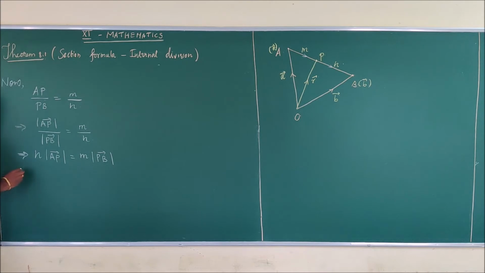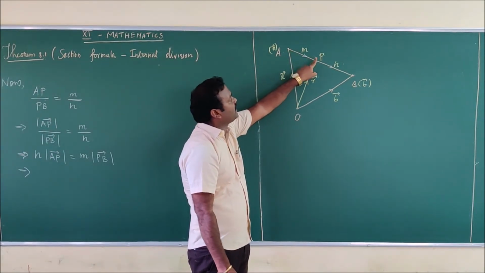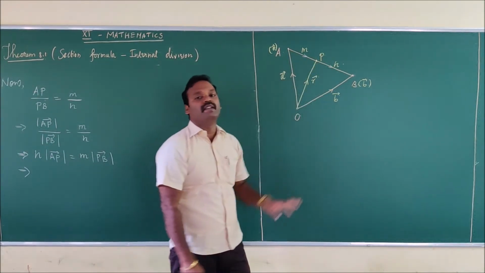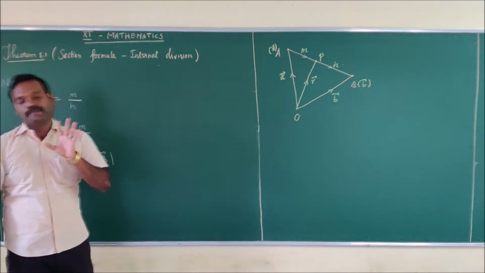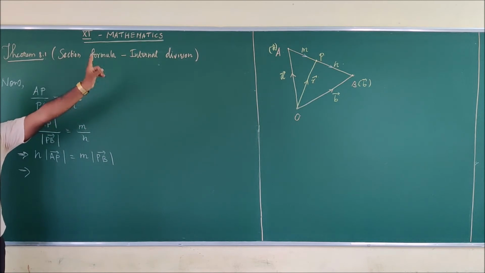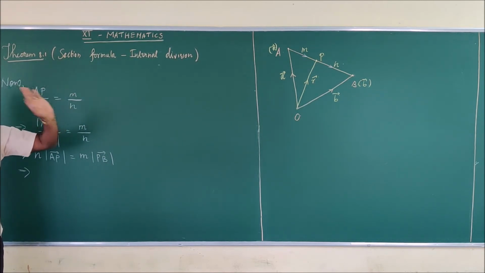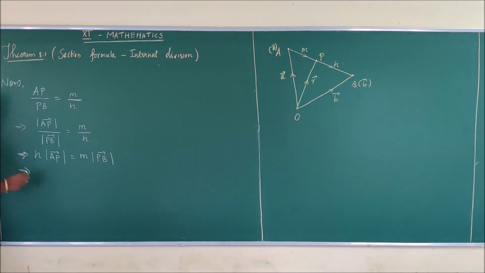Now when you observe the vectors AP vector and PB vector, what is that? The direction of AP vector and the direction of PB vector are same. Okay. Can you understand or not? The direction of AP vector and the direction of PB vector are same. So if the direction is same, I can remove the modulus.